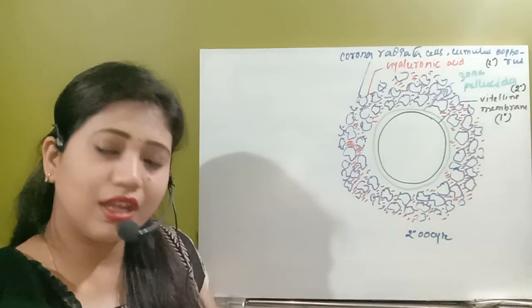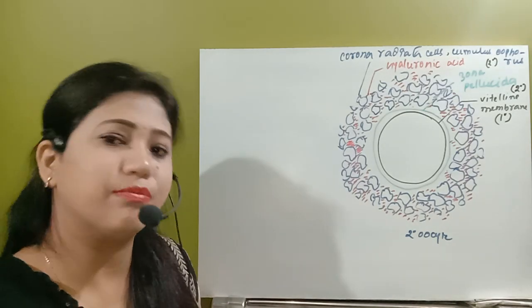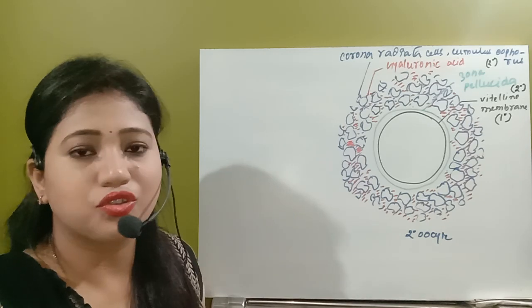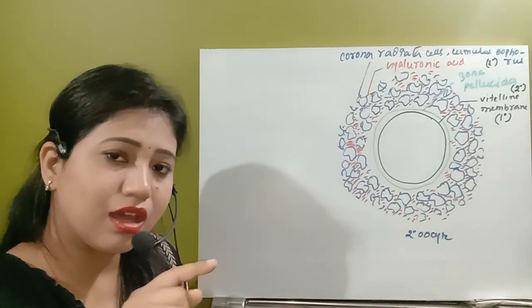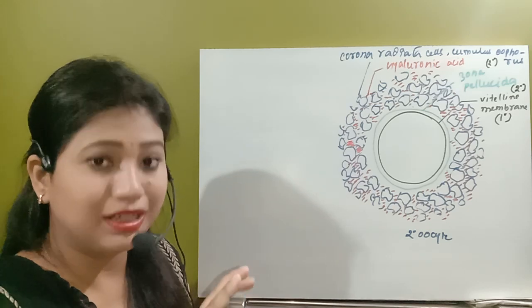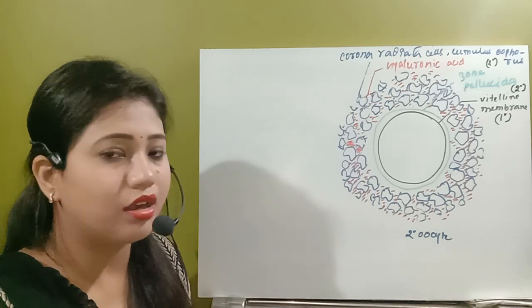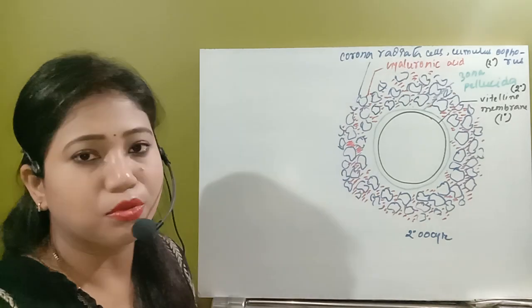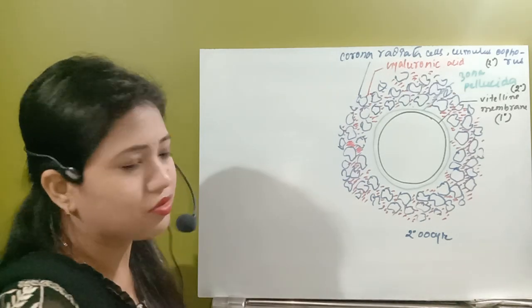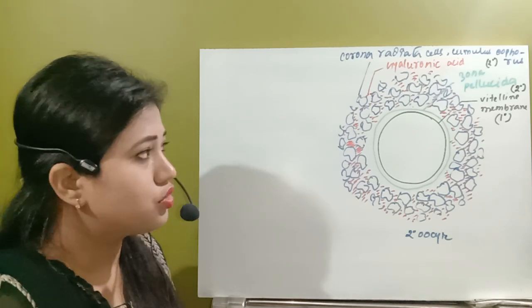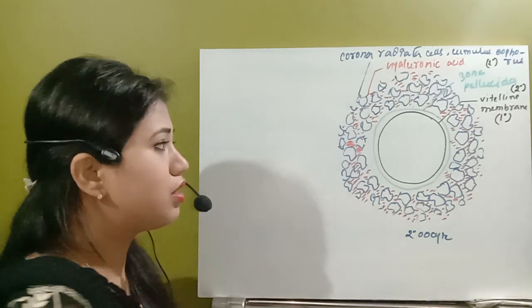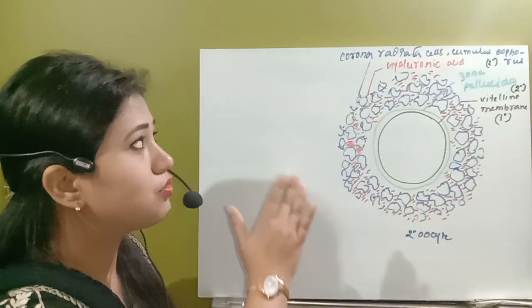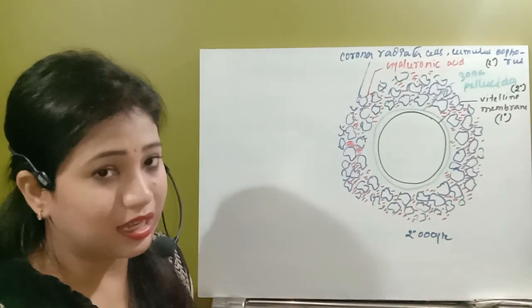Some species have a tertiary egg membrane also, which is the calcareous shell present in, suppose, the chicken we have seen. This is made up of a calcareous layer which is very protective and hard, present in some oviparous animals, like birds, but not present in humans. So humans have only the primary membrane, the vitelline membrane, and the secondary membranes, the zona pellucida and the corona radiata cell layer.